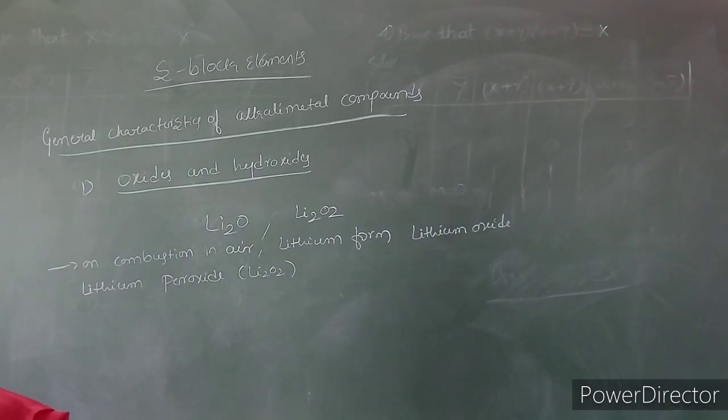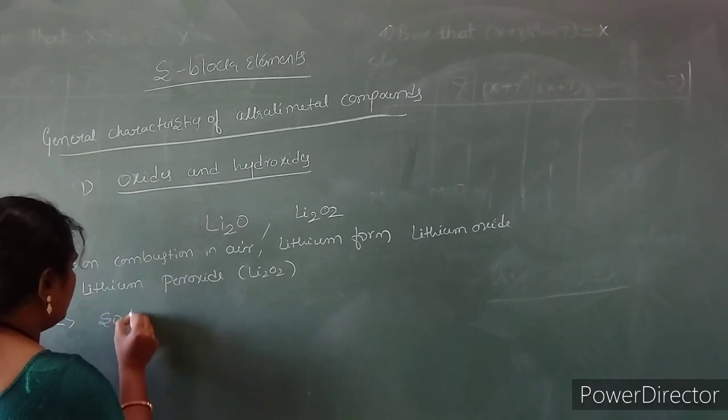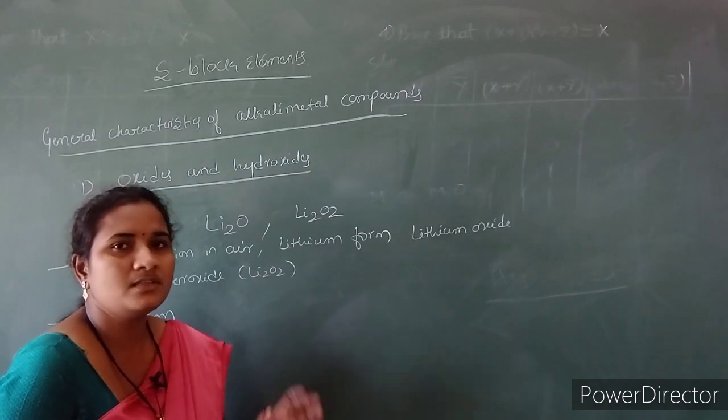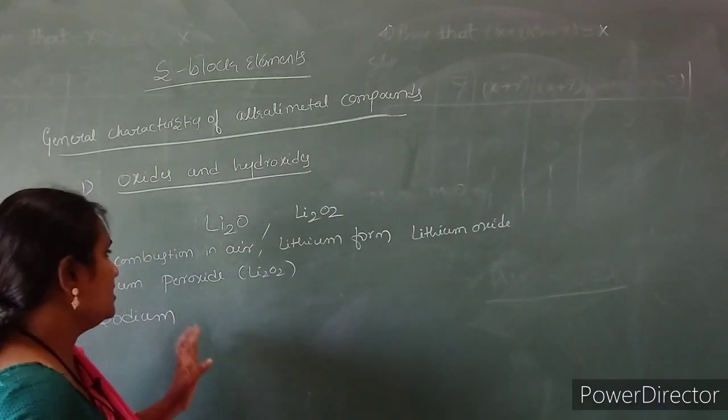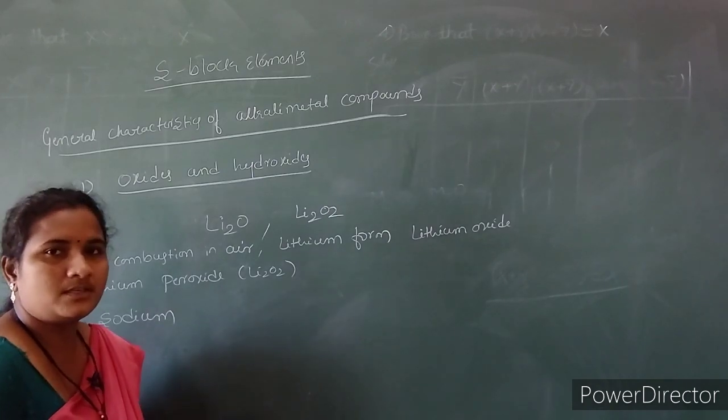Lithium forms only the oxide as well as lithium peroxide, but sodium forms both peroxide as well as superoxide on combustion in air.